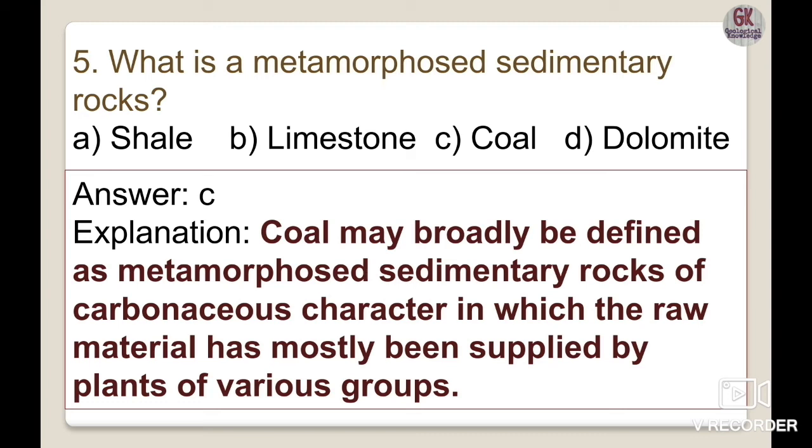If the material has not undergone pressure and temperature change, then the coal cannot be formed. It is of carbonaceous character, in which the raw material has mostly been supplied by plants of various groups. So the correct option here is option C.